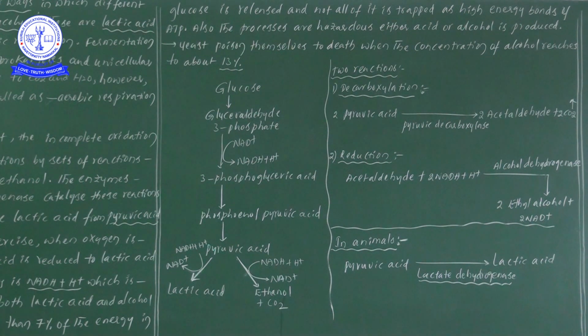So this video gives information regarding three major phenomena: how pyruvic acid is involved in the reactions. Once pyruvic acid is produced by the process of glycolysis, it can undergo three different types of processes. One is alcohol fermentation, the second is lactic acid fermentation, and the third is aerobic respiration.